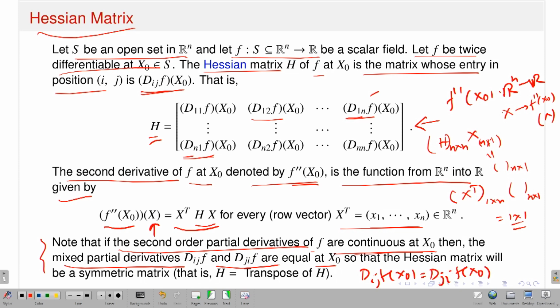Now, if I have a matrix a_ij such that a_ij is exactly equal to a_ji, then I will say that it is a symmetric matrix. So, the Hessian matrix will be a symmetric matrix, that is, H is exactly equal to the transpose of H. If I have a matrix A with entries a_ij, and it is true that a_ij is equal to a_ji, then I will say that my matrix is actually a symmetric matrix, and this is exactly equal to its transpose.